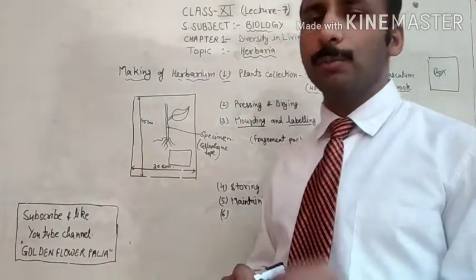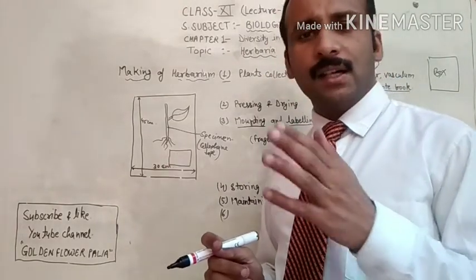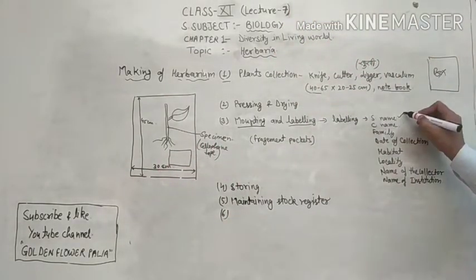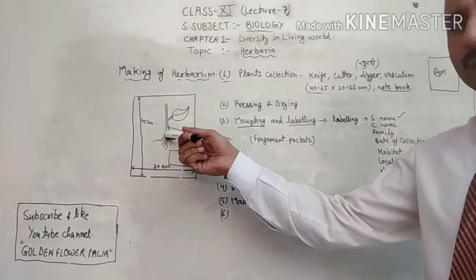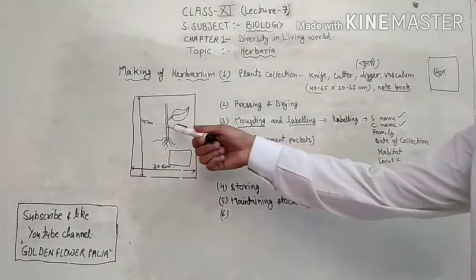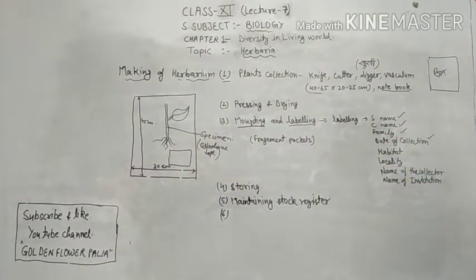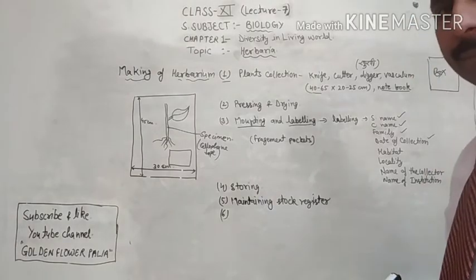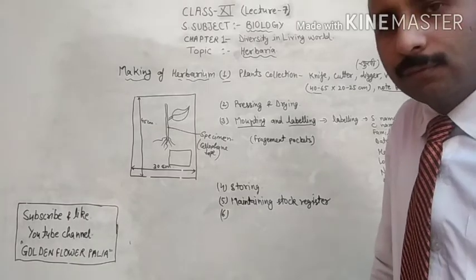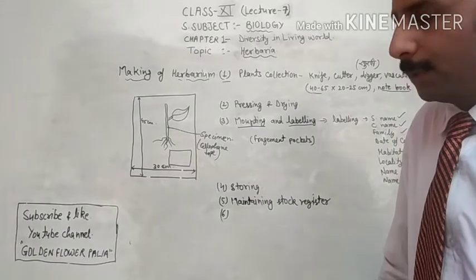Labeling means you have to mention a few pieces of information in this column. The headings are already given here, and what you have to mention? The first one is the scientific name of your specimen. The second one is the common name of this specimen, then the family of this specimen, and the date of collection, meaning when you collected this specimen. Habitat means from where you have collected, like you have collected from the land,